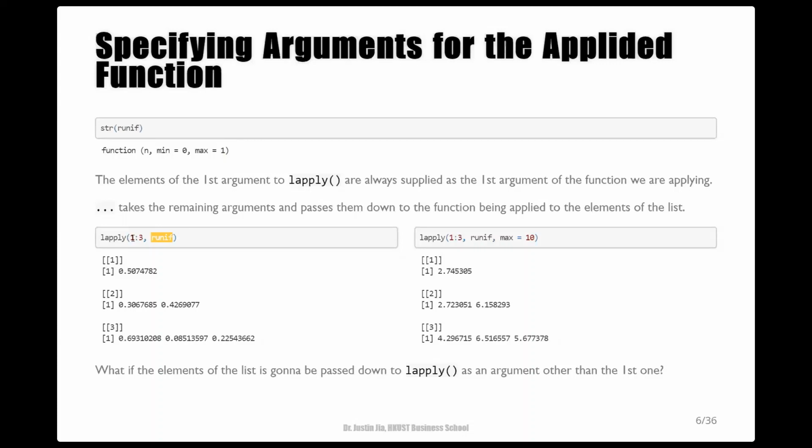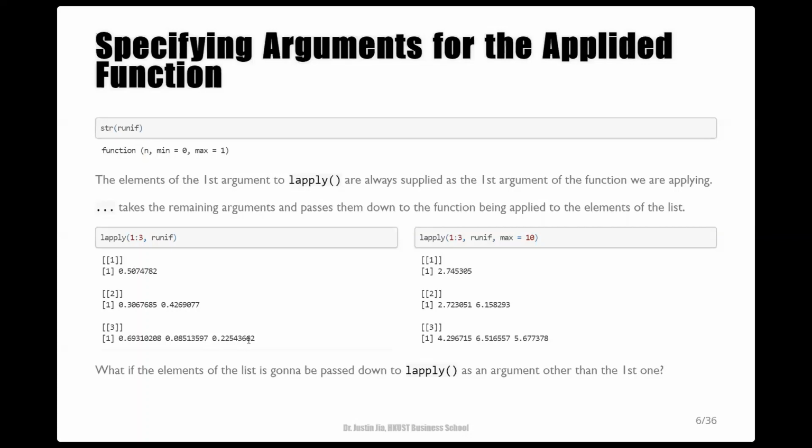And these 3 elements all get matched to the n parameter of this function in these 3 calls. So the first call uses 1 and generates a vector of length 1. The second call uses 2 and generates a vector of length 2. And the third call uses 3 and generates a vector of length 3.